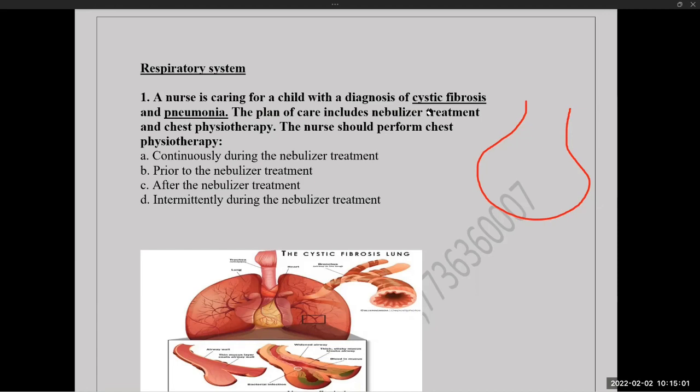So pneumonia is a topic from which questions come often. What is the physiology of pneumonia? Secretions will be formed in the alveoli and become thick exudates. Thick exudates are very thick secretions that alter the gas exchange. Okay, so the answer for this question is after nebulization. After 15 minutes of nebulization, chest physiotherapy is possible. Fine. What is the position for chest physiotherapy?